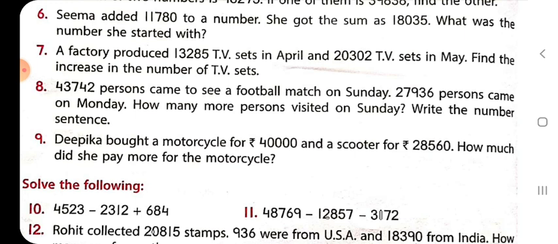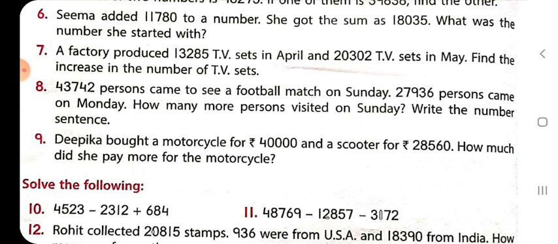So the number of persons who came to see the match on Sunday was 43,742, and the number of persons who came on Monday was 27,936. How many more persons visited on Sunday?